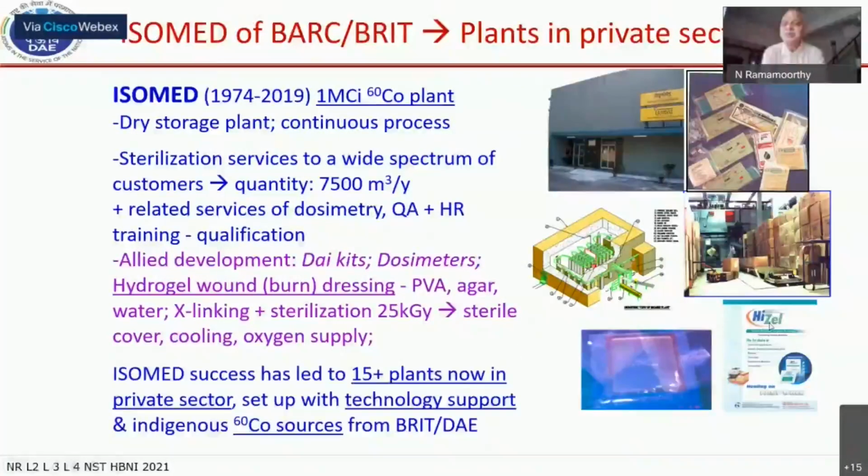Today, you have more than 15 plants in the private sector in India, thanks to the initial technology development and the technology's continuing support, as well as the indigenous cobalt-60 sources. The Indian nuclear power program is an extremely important component, because that is what has given you the ability to be one of the few large-scale cobalt-60 producers in the world. There are only a very handful of such producers, and we have that. And therefore, the gamma radiation plant technology is there for private players, whoever has an interest.